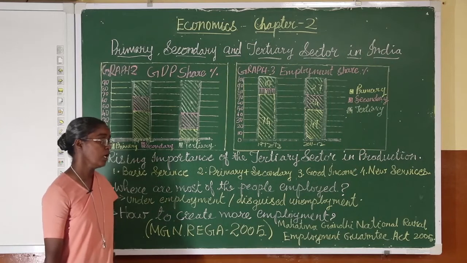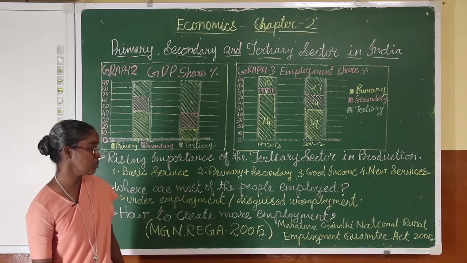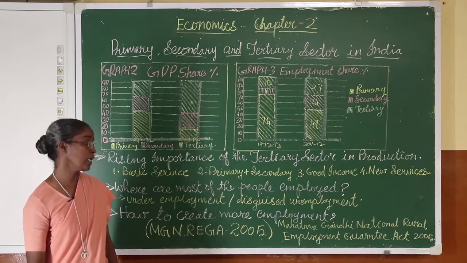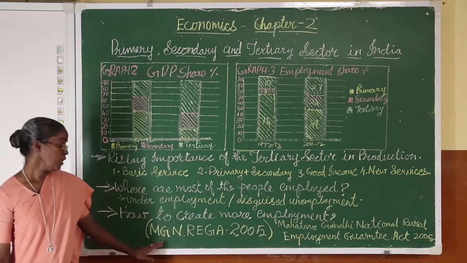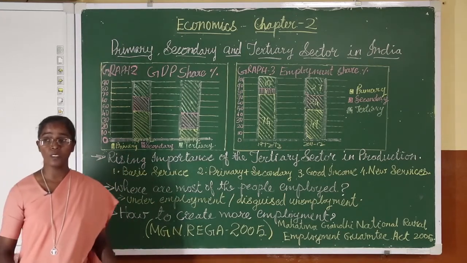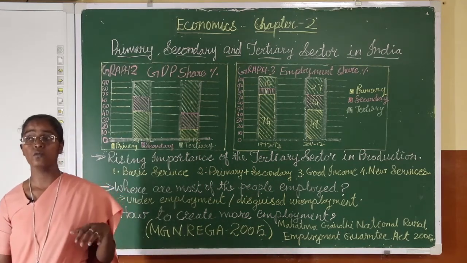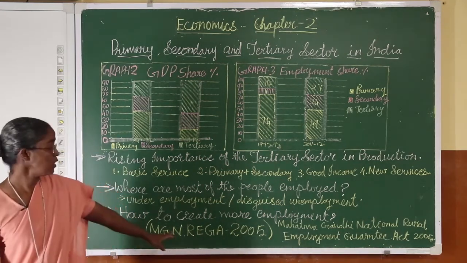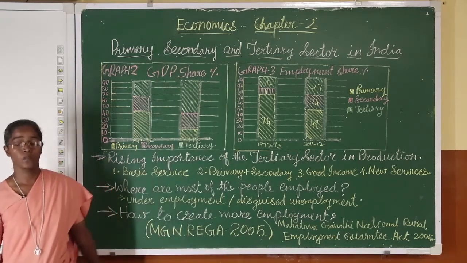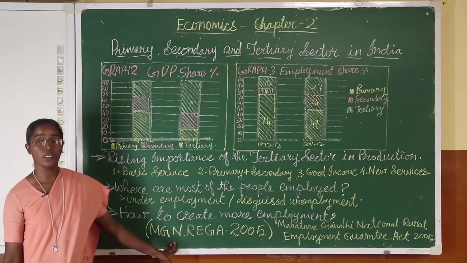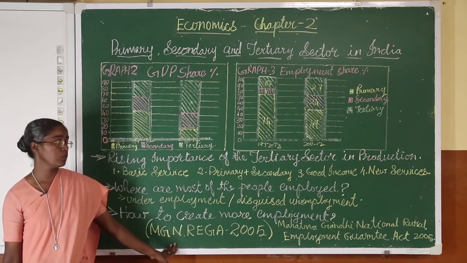The full form is Mahatma Gandhi National Rural Employment Guarantee Act. Under this act, government promises the rural people who are able to work 100 days of work in a year.